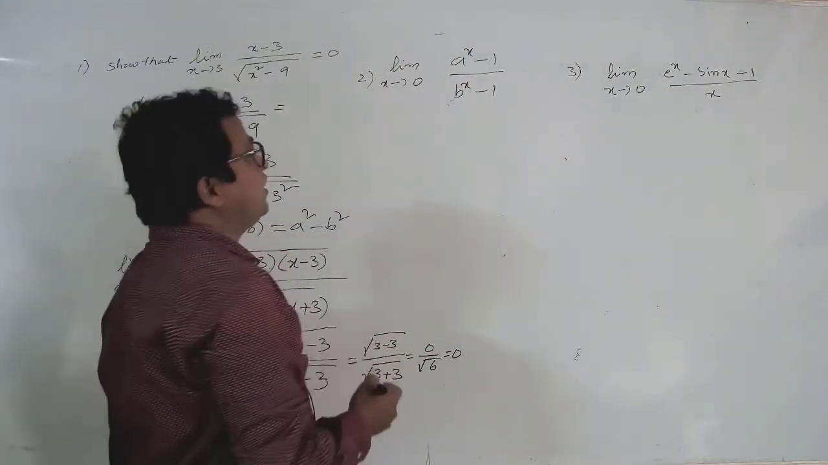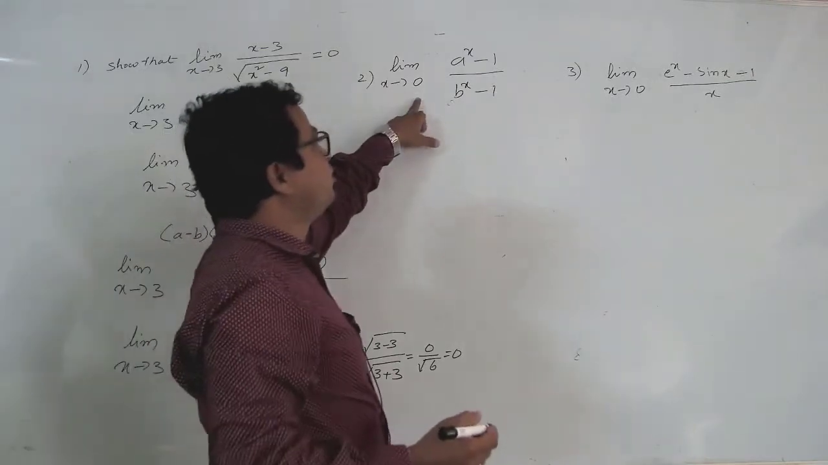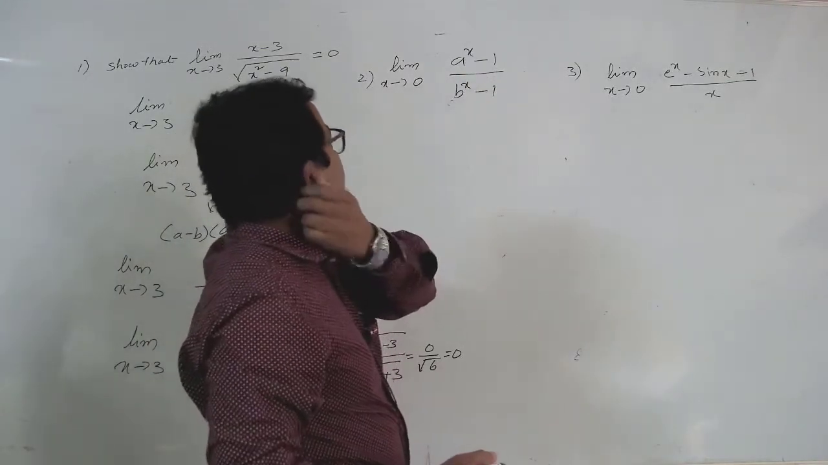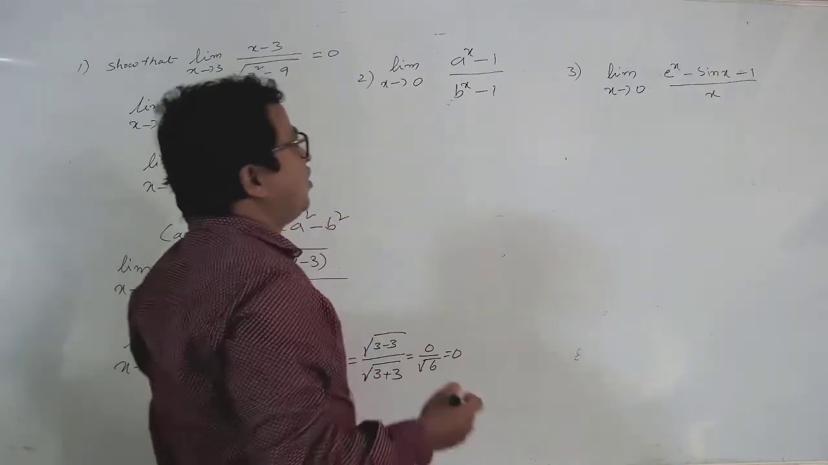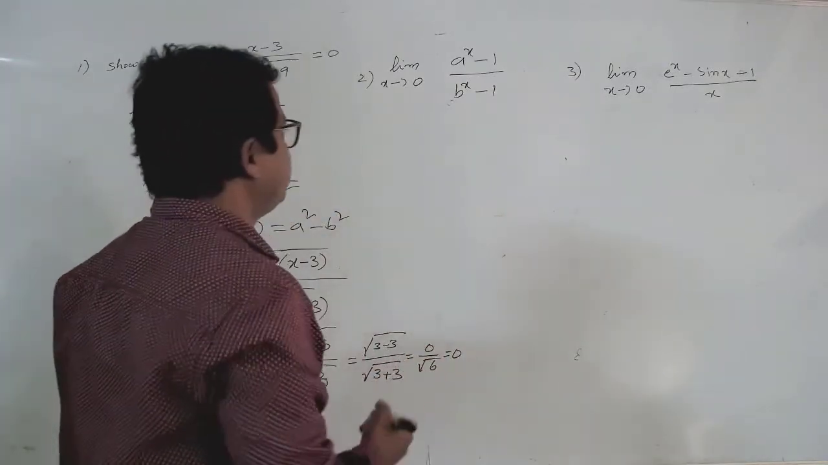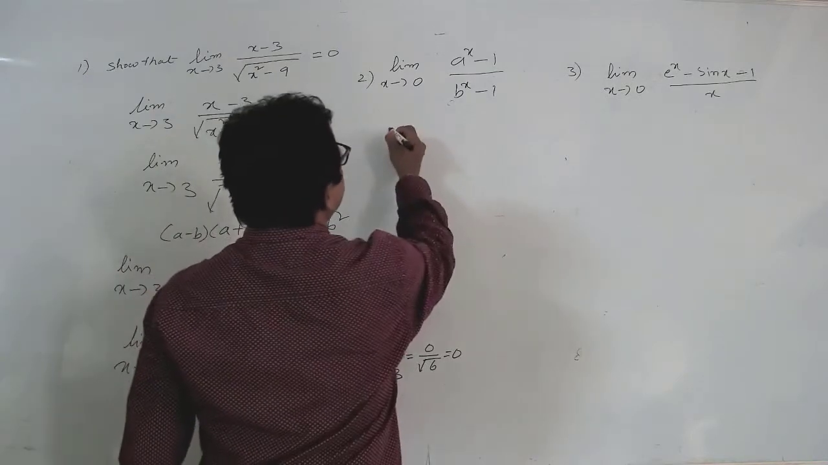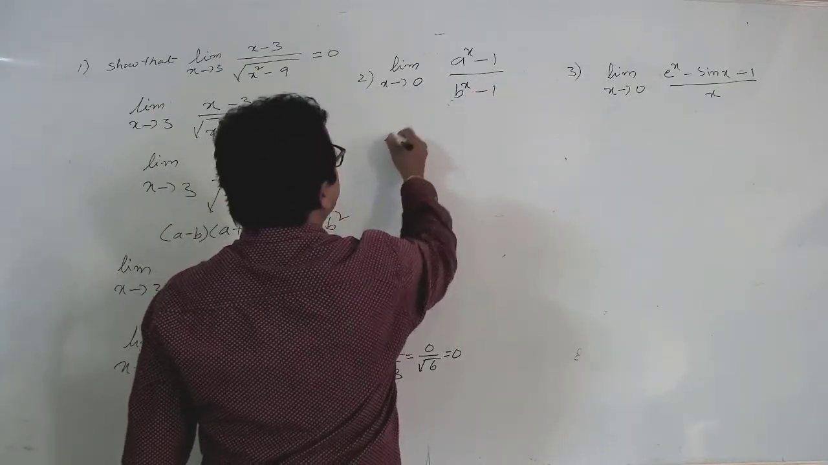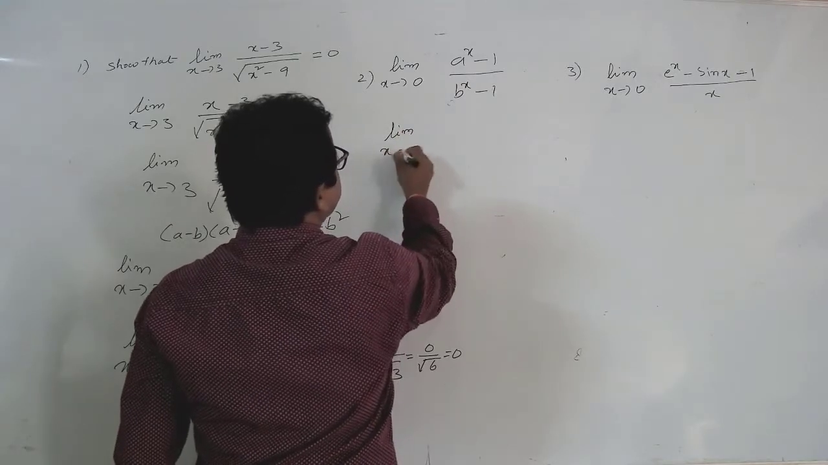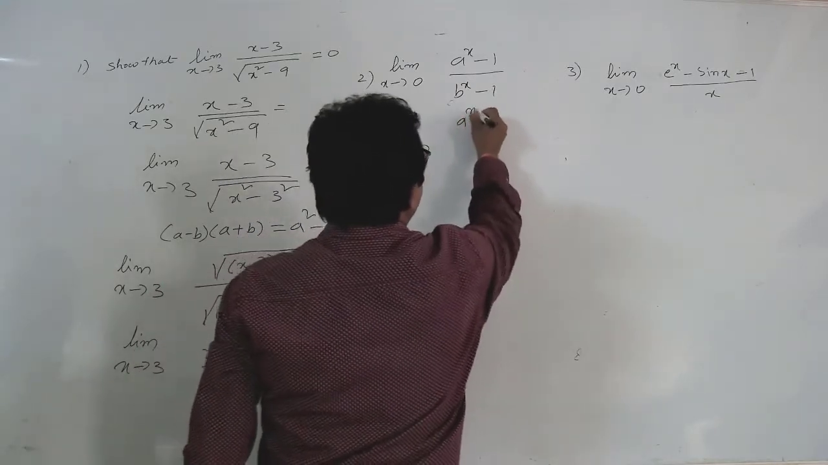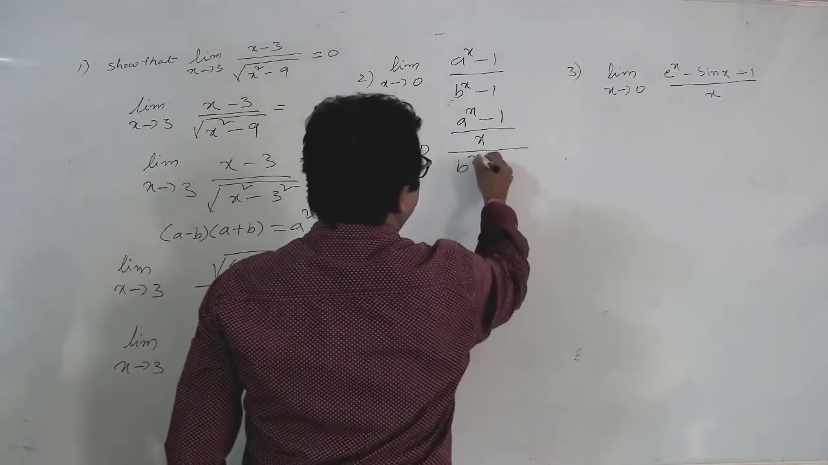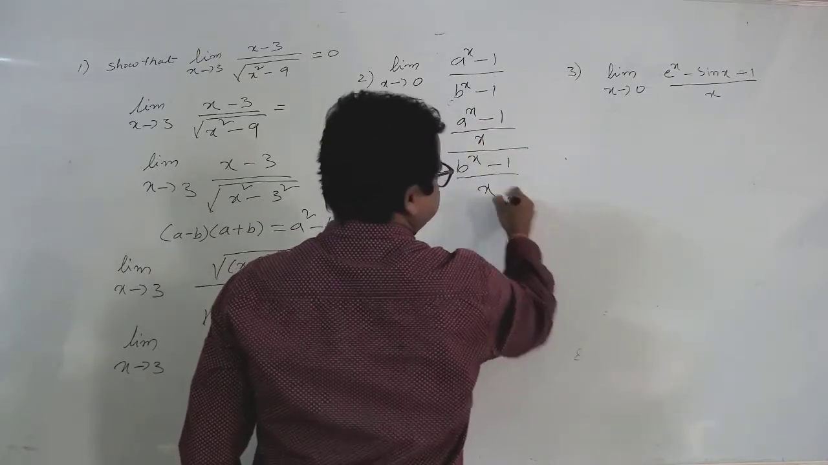Okay, over. Next problem, see here: limit x tends to 0, (a power x minus 1) by (b power x minus 1). So how much do we get? Let's try. Here I am dividing and multiplying by x. Then what we get? Limit x tends to 0, (a power x minus 1) by x, and (b power x minus 1) by x.